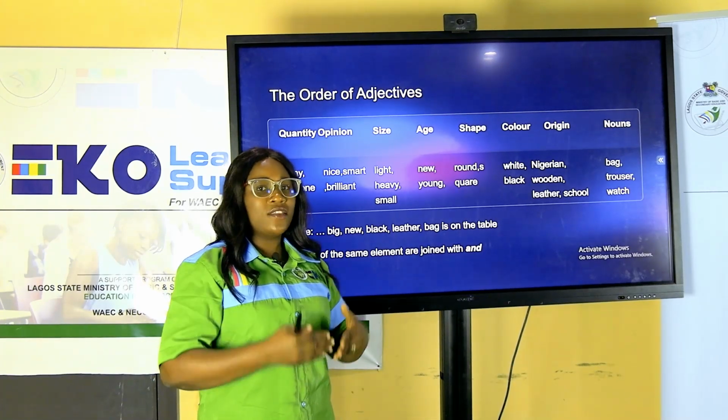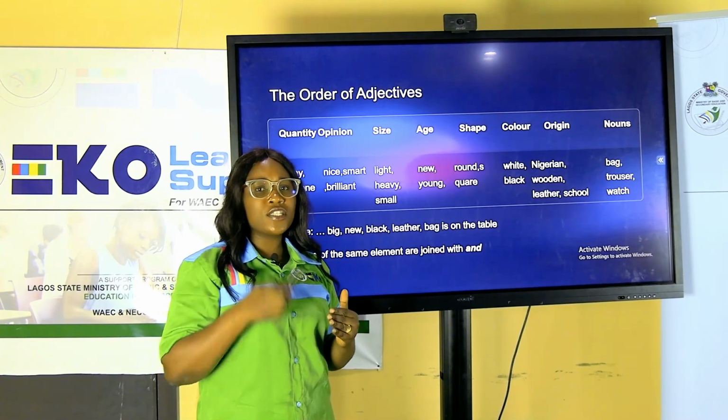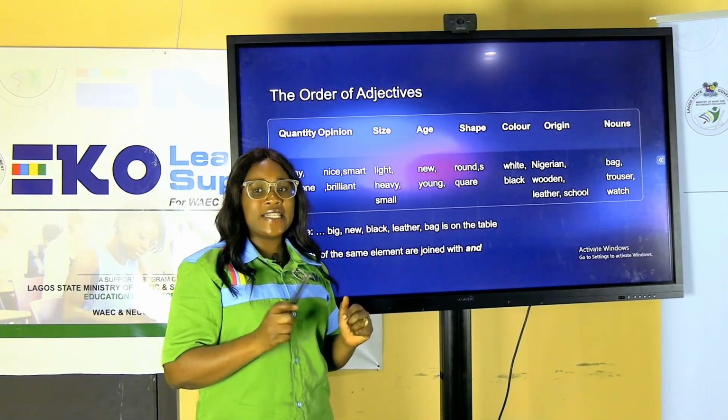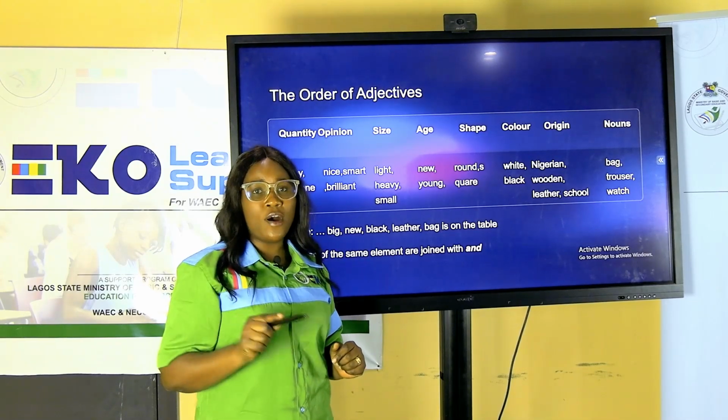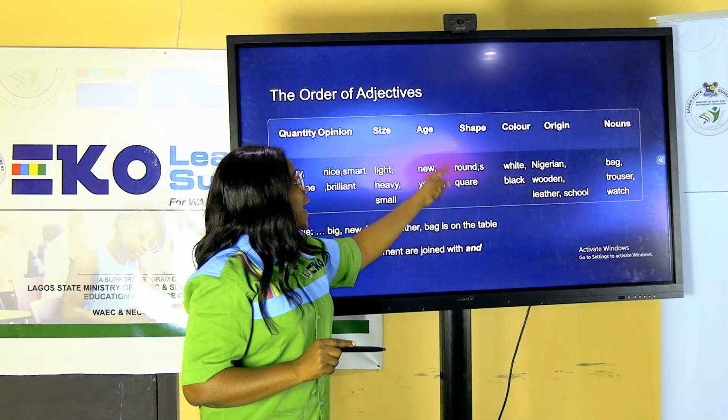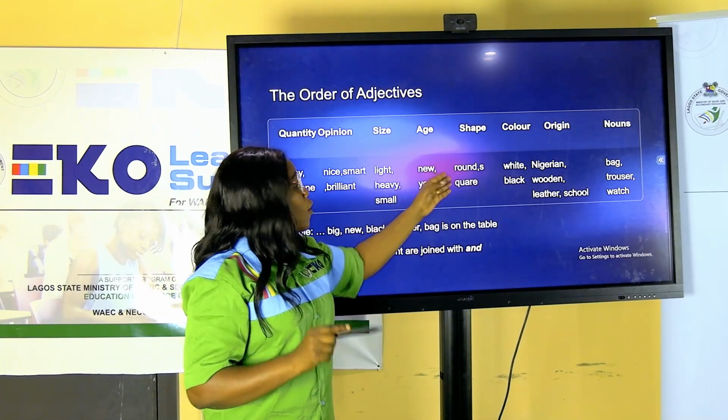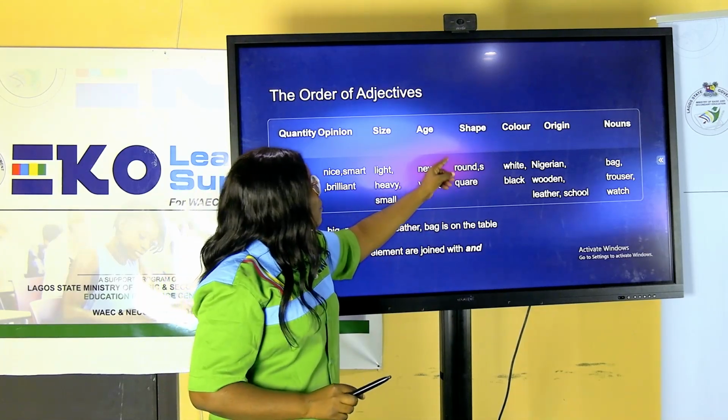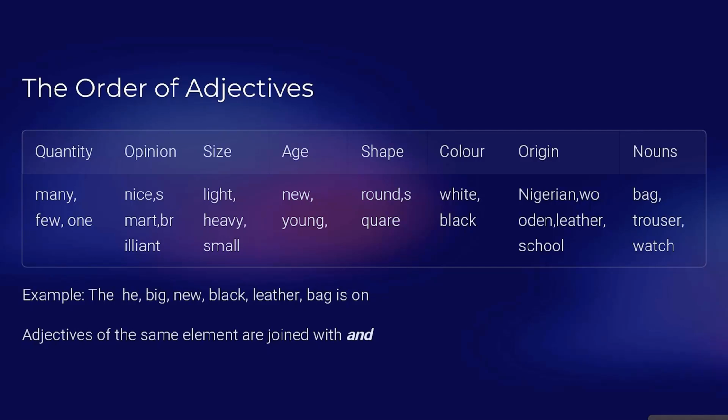I would not just say the white black notebook. Of course, we differentiate our adjectives in sentences with the use of commas. However, when sets of adjectives come from the same element, for example, color, they are used with the word and.